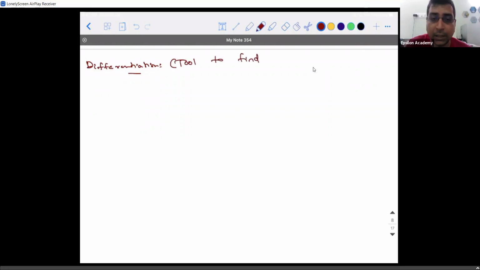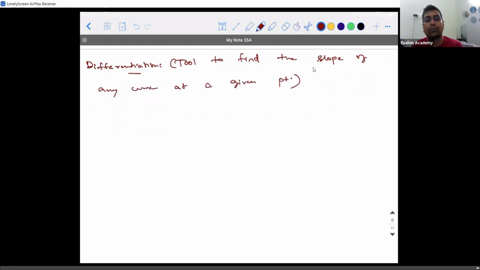When I say tool, it's a mathematical tool. A tool to find the slope of any curve at a given point. Or I have to be more particular. It is a tool which is used to find the slope of the tangent to any curve at a particular point. Tangent to any curve at a given point. So here the meaning of tangent is different. So I use tangent twice.